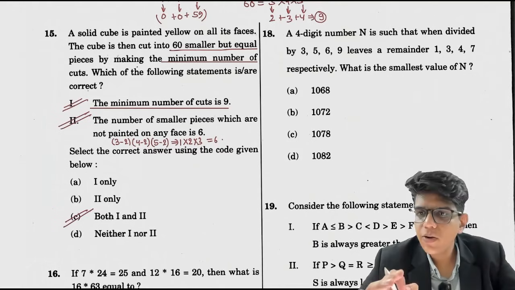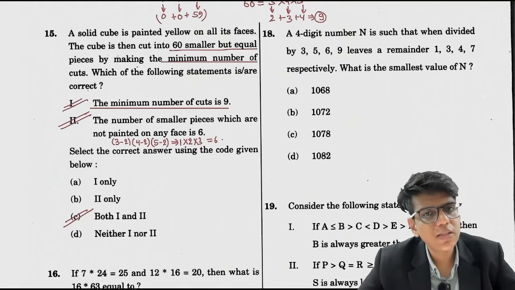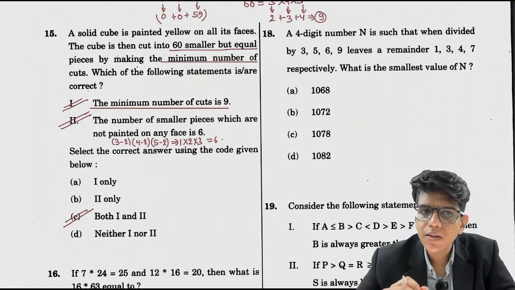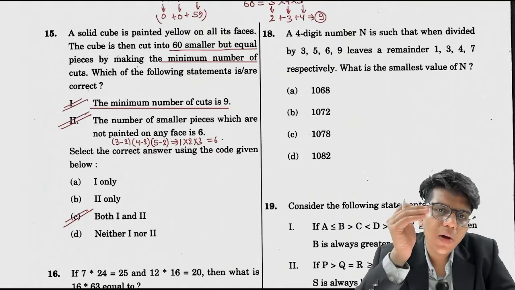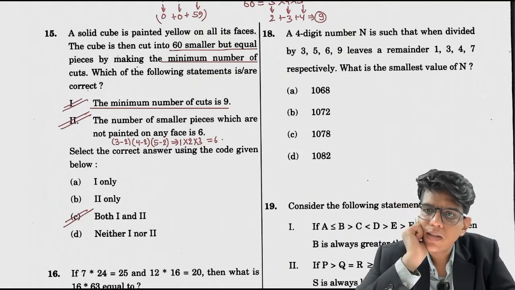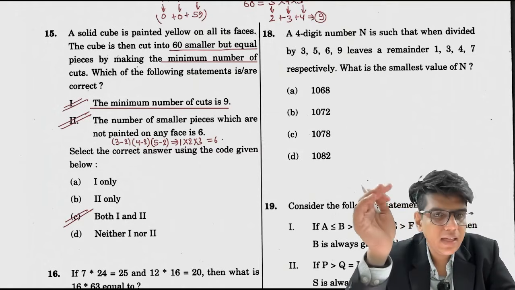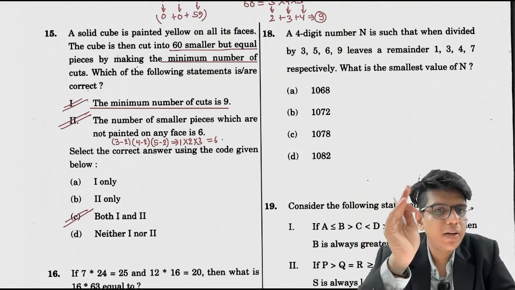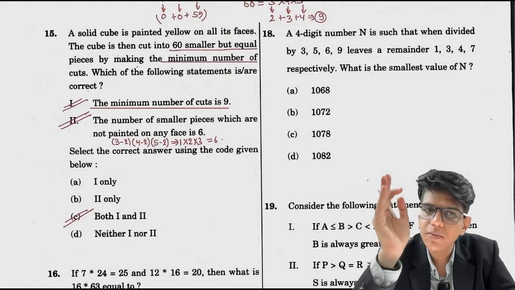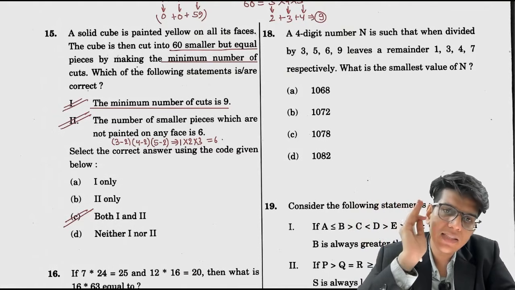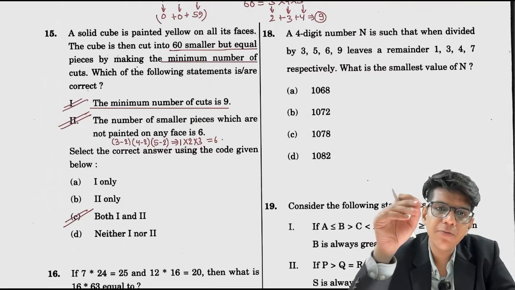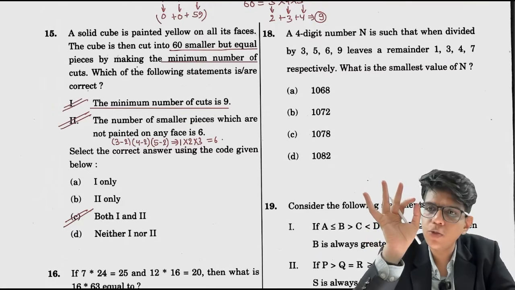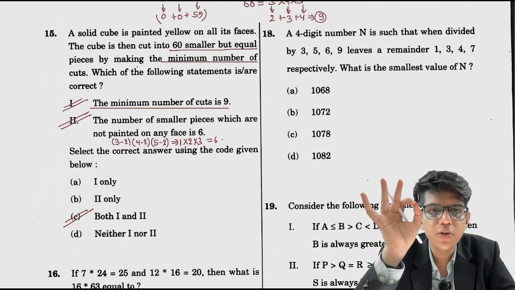Now this is a very good question, but to solve this question you need to be very clear on cubes and dice. जो cubes and dice के ऊपर से फॉर्मूले पढ़ लेते, उससे ये सॉल्व होने वाला नहीं है. You need to be sure कि number of cuts आते कैसे हैं. नंबर ऑफ कट्स आते हैं नंबर ऑफ पीसेज ऑन ईच एज उसको -1 करके. अब फिगर में आपको मैं दिखा भी सकता हूँ, लेकिन बिना दिखाए भी आपको समझ में आना चाहिए. Because when I teach this in class, I make sure that without a diagram you should be able to solve the questions which are based on cubes and dice.